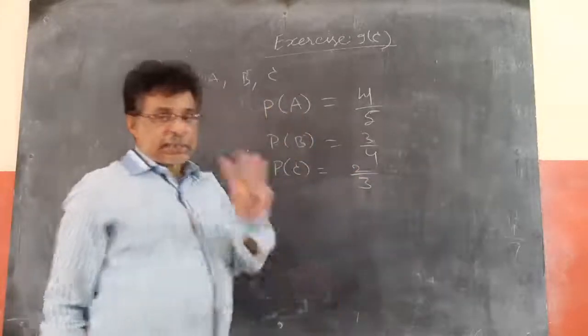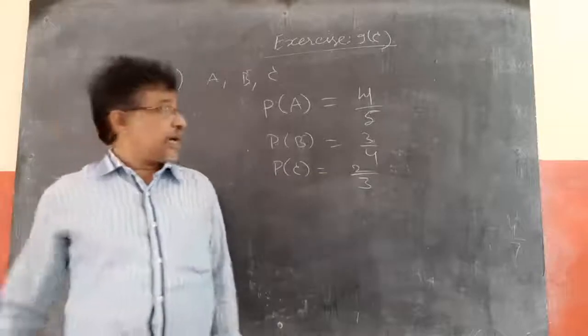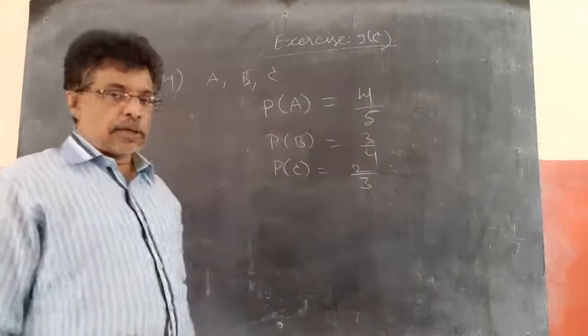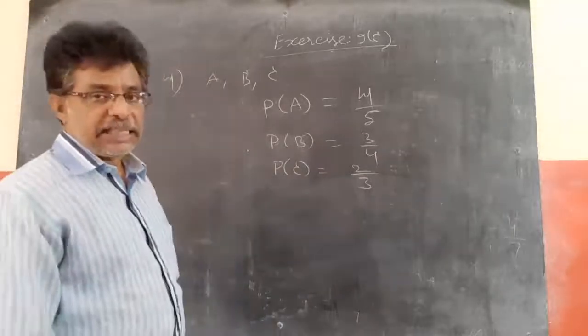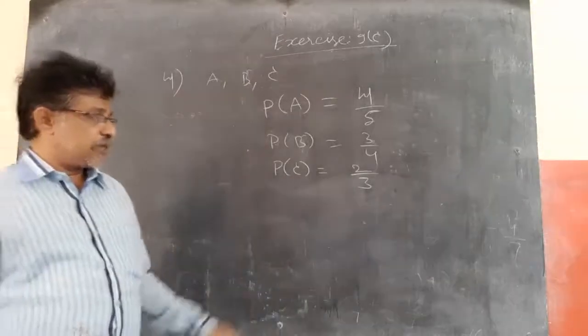A, B, C are 3 persons aiming to shoot a balloon. The probability of A is 4 by 5, A succeeding 4 out of 5 attempts. B succeeds 3 out of 4 attempts, means probability of B is 3 by 4. And C will succeed 2 out of 3 attempts, means P of C equal to 2 by 3.